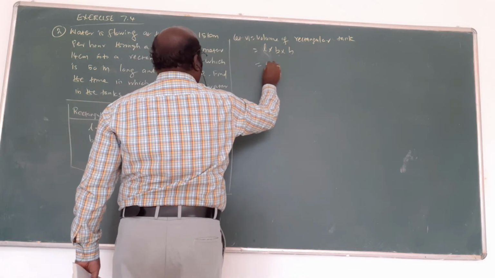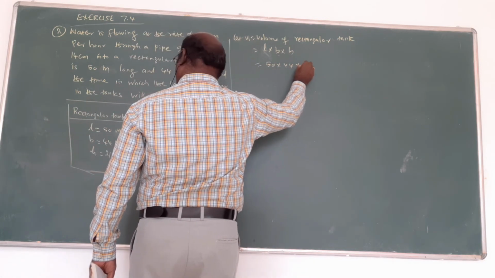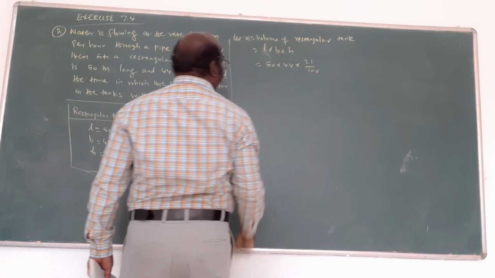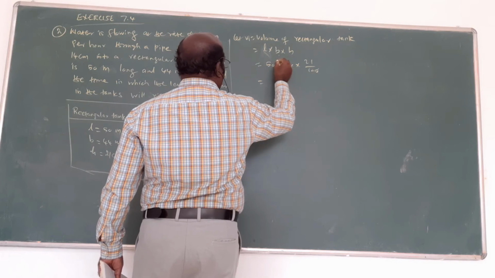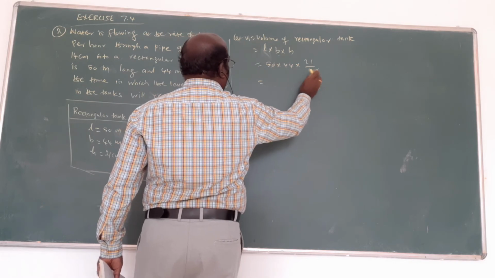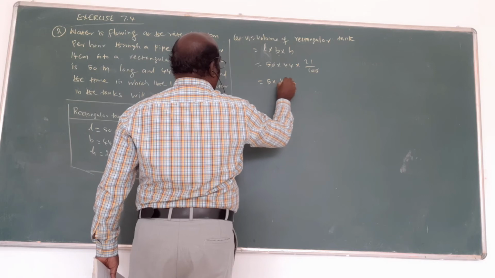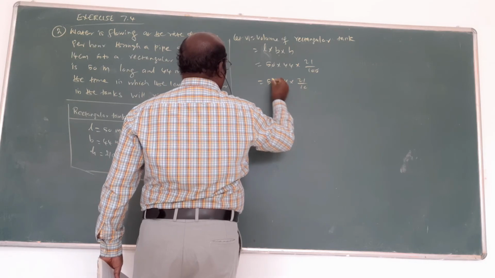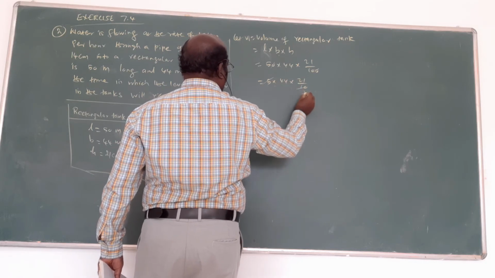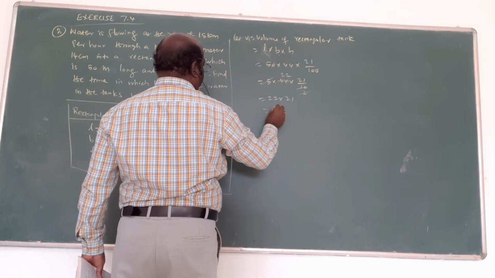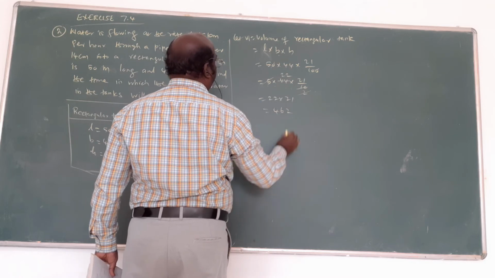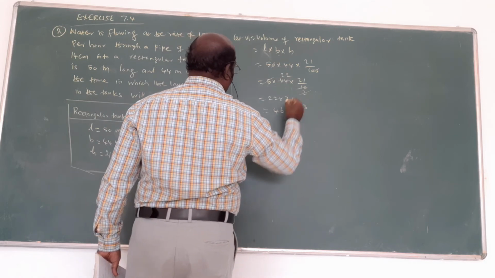L is what? 50, 44, here 21, okay? Now, the zeros cancel. Am I right? After the cancellation, 44, 25 times, again 2 times. 1 time, 22 times. 22 into 21, that is 462. Am I right?